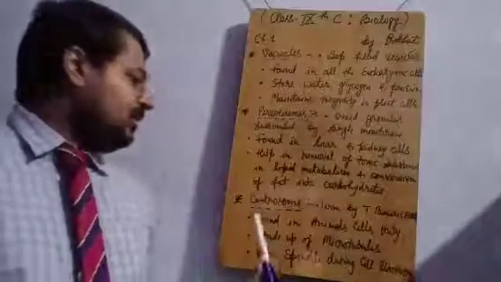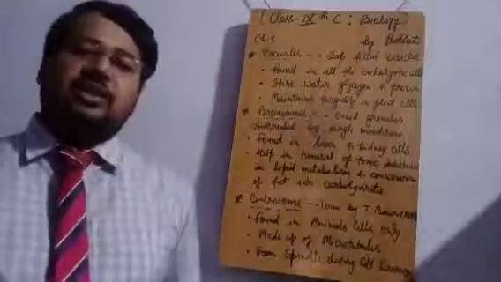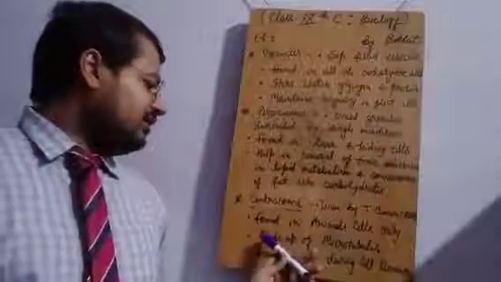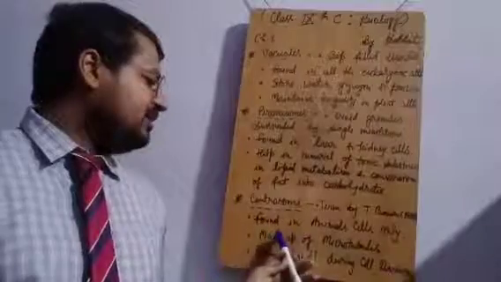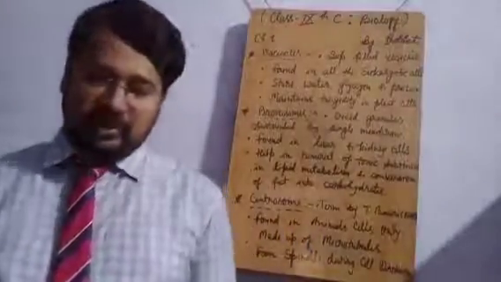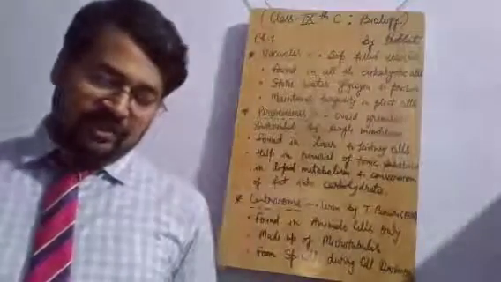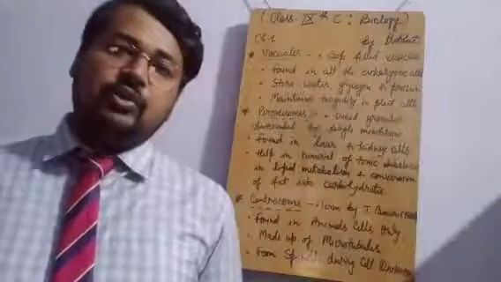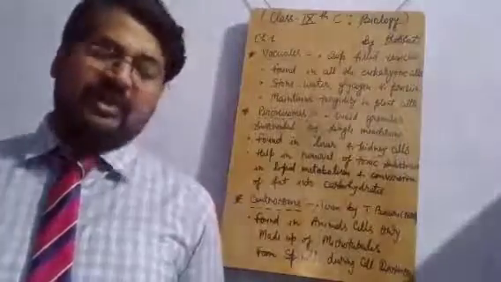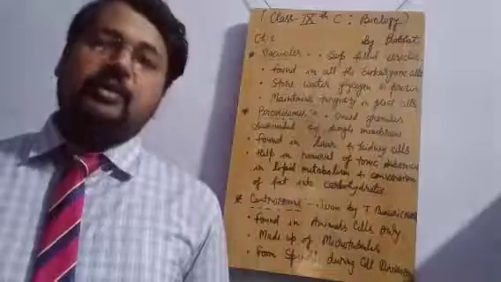Now, what is the structure of this centrosome? These are tubule-like structures. As in the third bullet point, it is mentioned that these are made up of microtubules. You can find the structure of microtubules on page number 32. In the last paragraph, it is mentioned each centrosome contains two rod-shaped granular structures that are called centrioles.